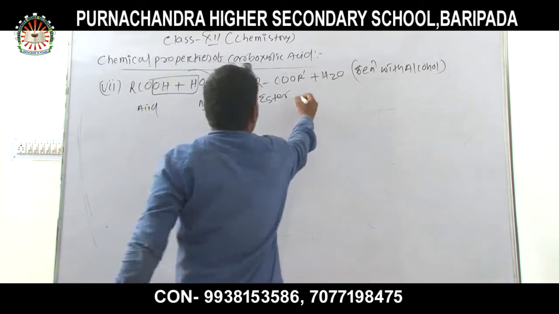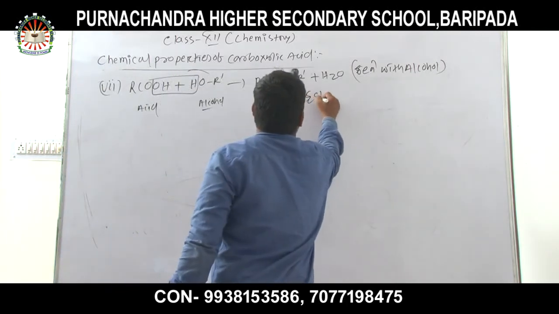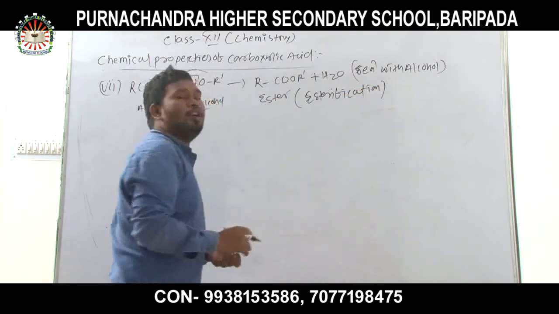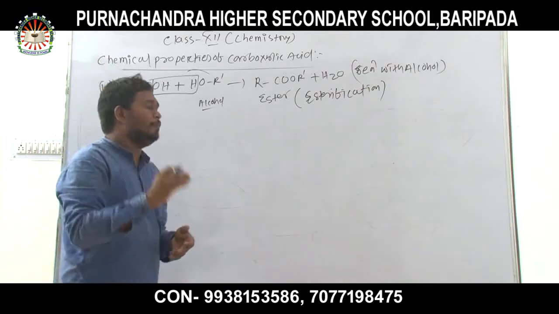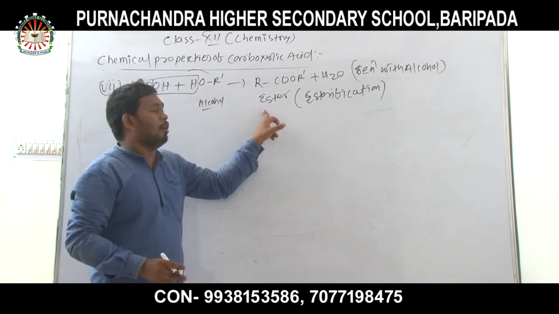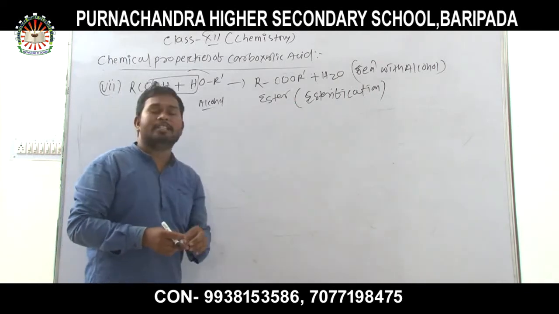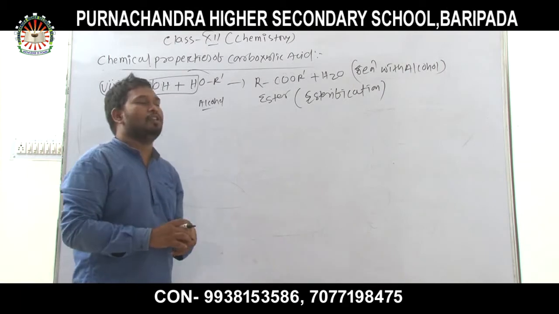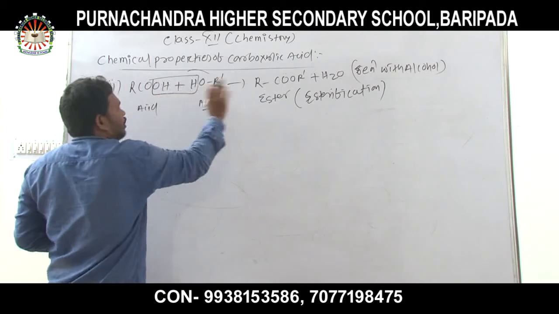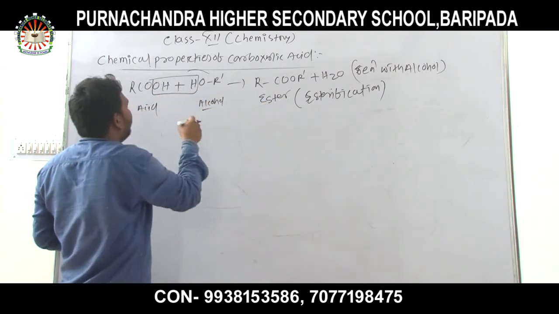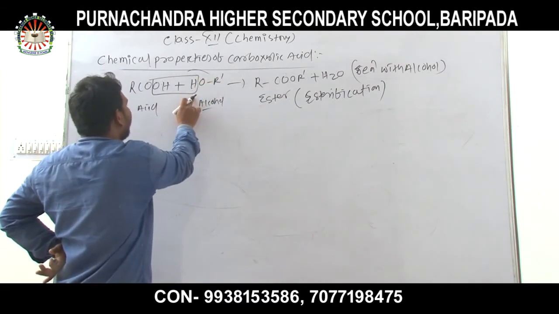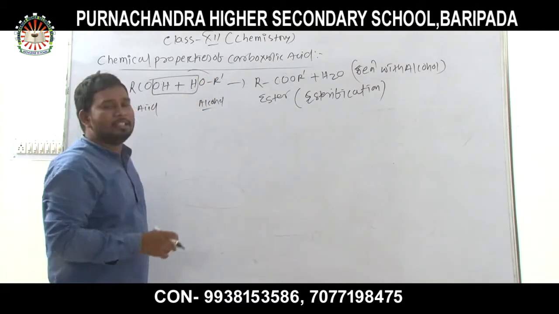This reaction is called the esterification reaction. Again, I repeat that when acid reacts with alcohol, an ester is formed along with water. In the esterification reaction, H2O is removed. The H2O comes from both parts: from the alcoholic part, H plus arises, and from the acidic part, OH minus arises.